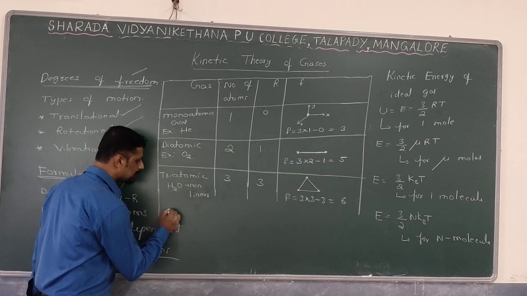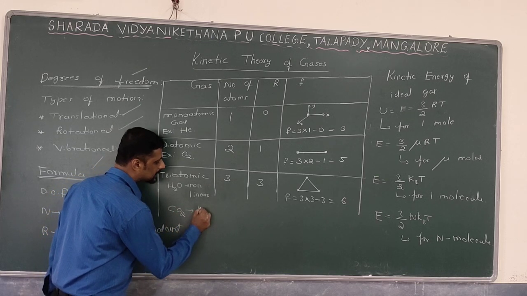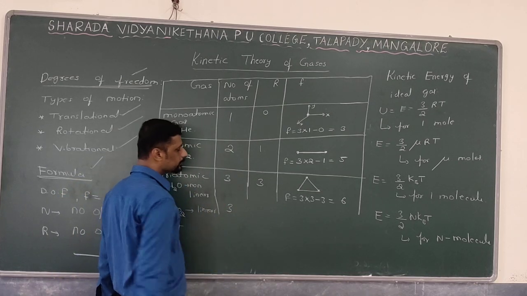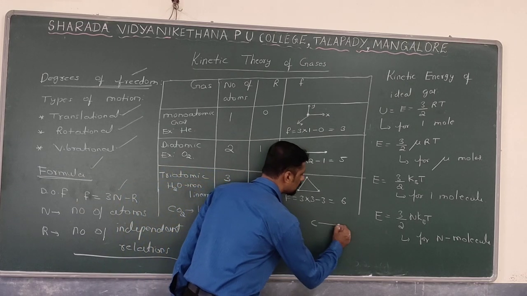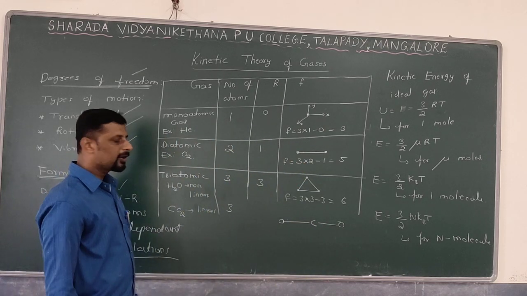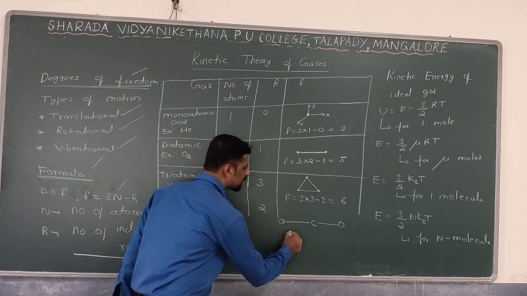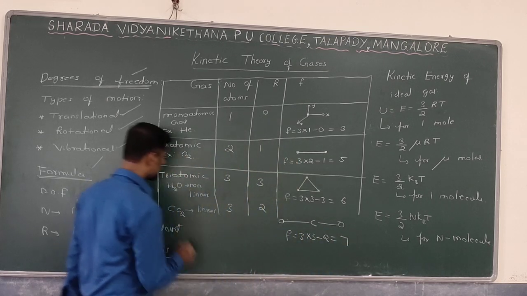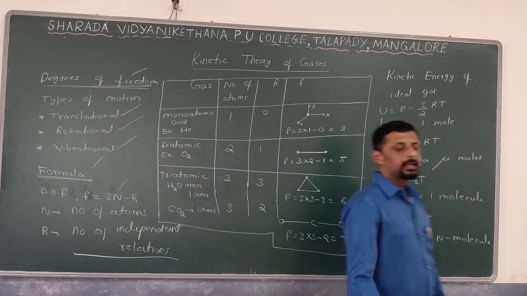I will consider another example for a linear triatomic gas, that is CO2. Here also the number of atoms is 3. In this case, the number of restrictions is 2. Therefore, degrees of freedom is 3 into 3 minus 2, which is equal to 7 degrees of freedom. So by this way, you can calculate the degrees of freedom for monatomic, diatomic as well as triatomic gases.